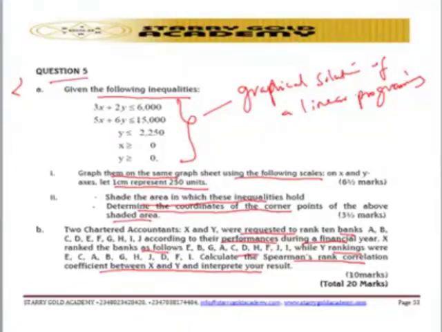So question number 5B is trying to test the student on the calculation of rank correlation using what you call the Spearman rank correlation. That's what the question is trying to test students on, two things. Question number 5 is testing students on two things: graphical solution of a linear programming and also Spearman rank correlation. Those are the two things that question number 5 is trying to point out. So you should know details on the graphical solution using linear programming as well as the rank correlation for question number 5.